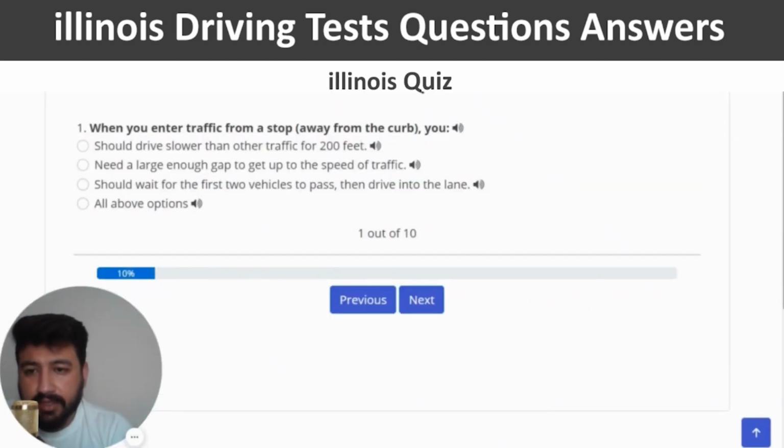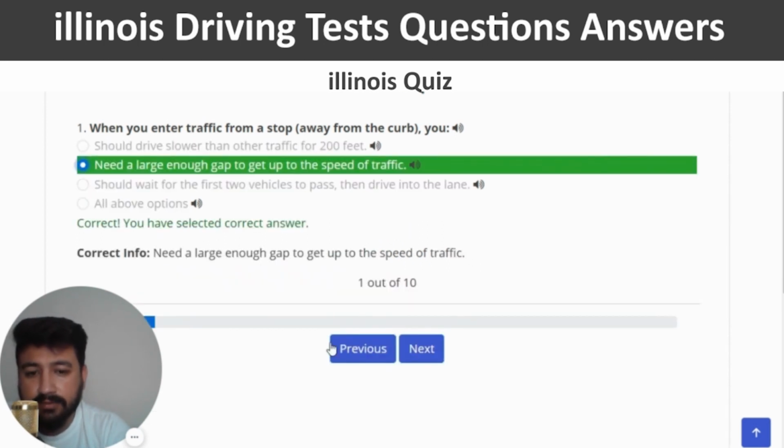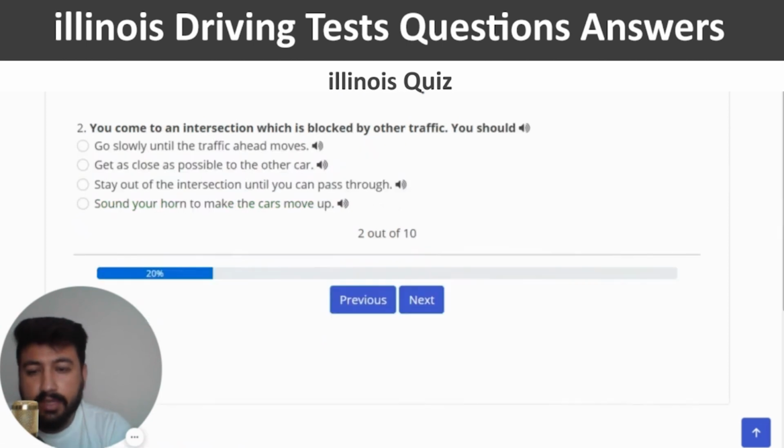First question is, when you enter traffic from a stop away from the curb, you. The right answer of this question is need a large enough gap to get up to the speed of traffic. So I'm going to click on the second option. Yeah, this is the correct one. And next. The second question of quiz number 4 is you come to an intersection which is blocked by other traffic. You should. The right answer of second question is stay out of the intersection until you can pass through. So I'm going to click on the third option.